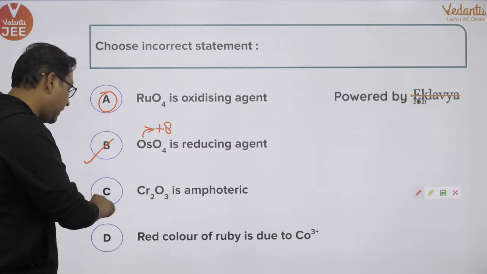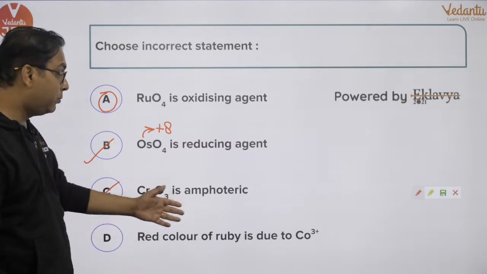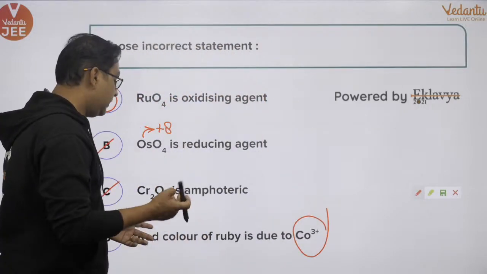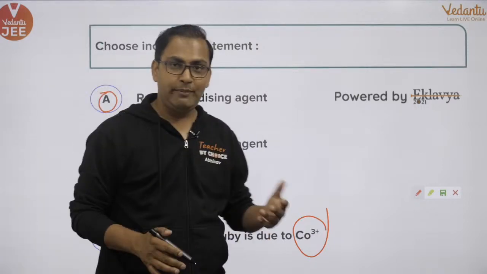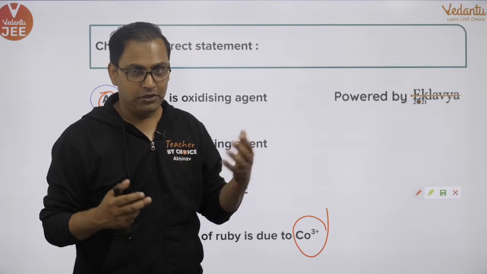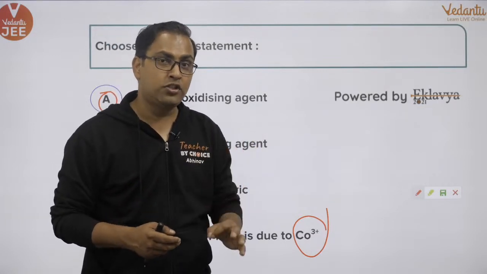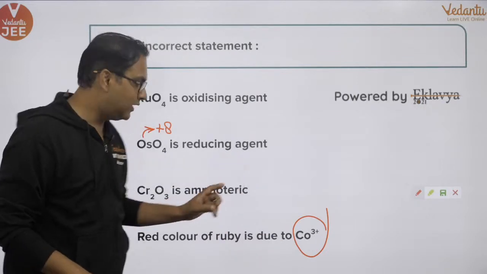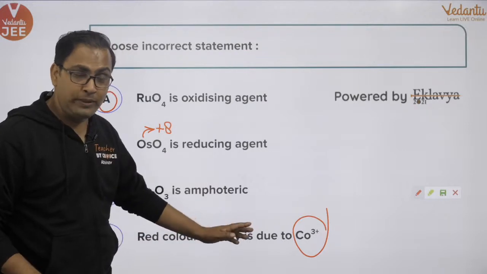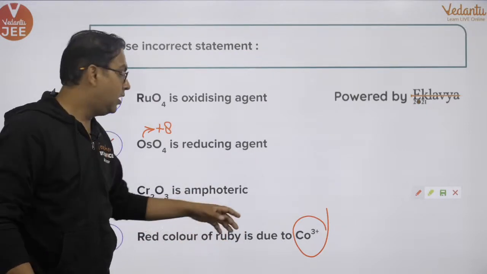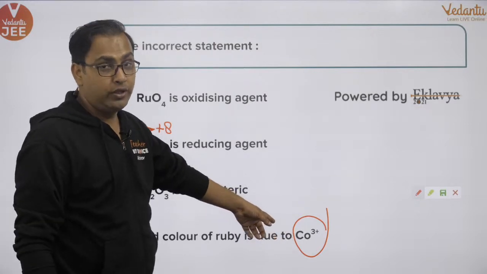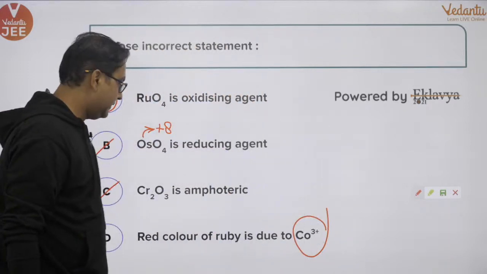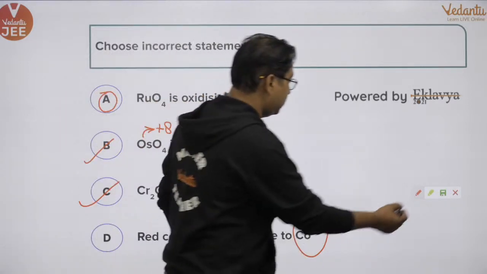Cr2O3 is amphoteric? Absolutely. Red color of ruby is because of cobalt 3 positive? Absolutely. I'll give you one more piece of information. The green color of emerald, you know, emerald, that green colored gemstone that people wear in their rings, is also green because of cobalt 3 positive. Both have the same thing responsible for their colors. The red color of the ruby and the green color of the emerald are both actually showing color because of cobalt 3 positive. Okay? Chalo, let's move on to the next question.